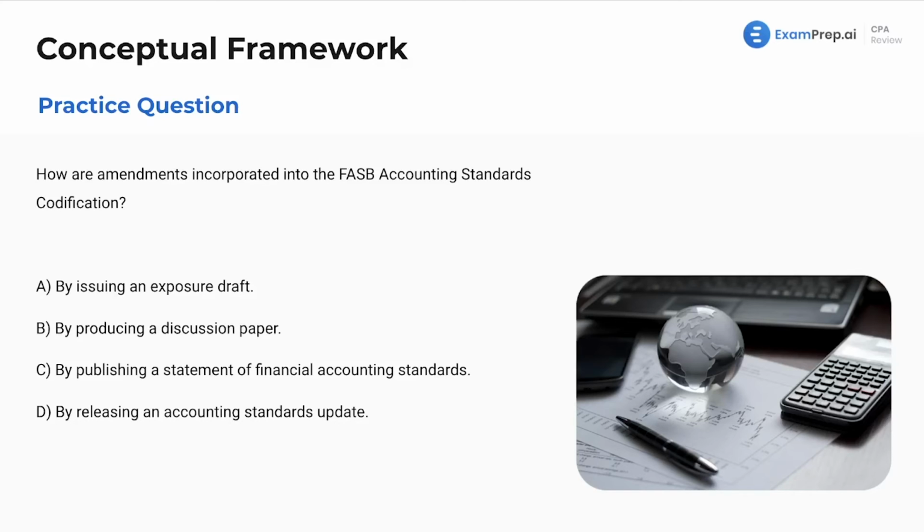Now, how do they make an amendment? Like we talk about amendments to the U.S. Constitution, we talk about amendments to the codification. An amendment is a change or an update to any sort of set of standards. And this one, do we issue an exposure draft? I'm just going to tell you no. Producing a discussion paper? No. Is it publishing a statement of financial accounting standards? Not that either. It is going to be, last but not least, releasing an accounting standards update.